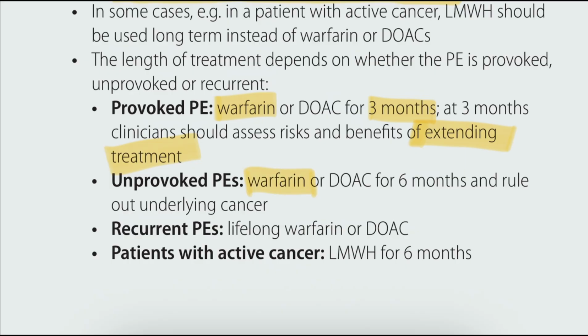Unprovoked pulmonary embolism: we can use warfarin or a DOAC for 6 months and rule out underlying cancer. Next, recurrent pulmonary embolism: lifelong warfarin or DOAC. Patients with active cancer have to use low molecular weight heparin for 6 months. Whenever a patient has pulmonary embolism and is stable, we can prefer apixaban or rivaroxaban, or low molecular weight heparin followed by an oral anticoagulant.